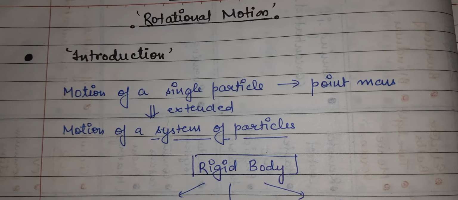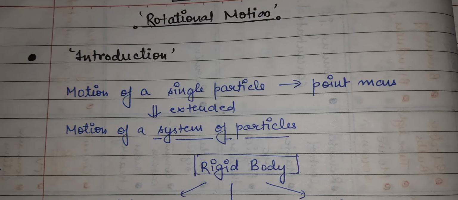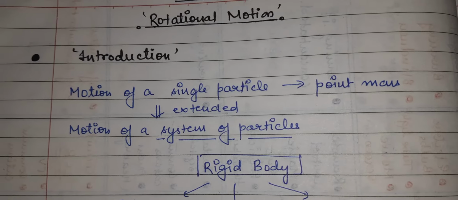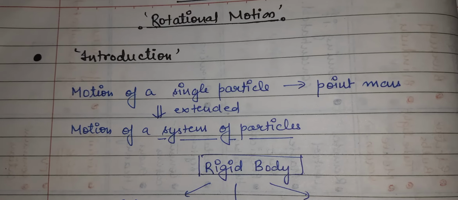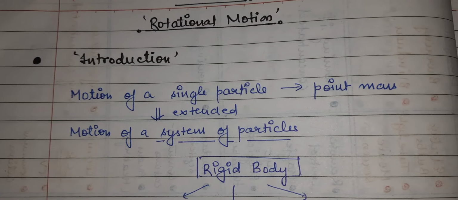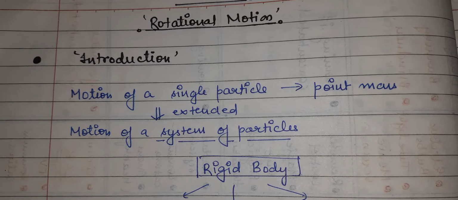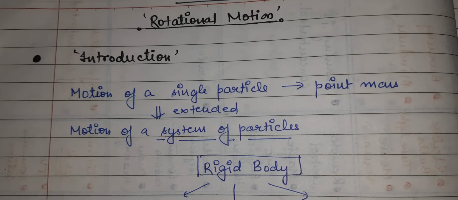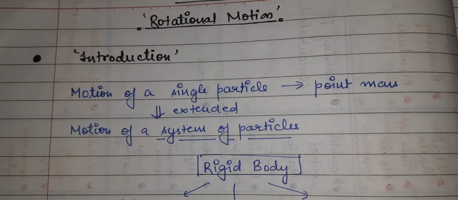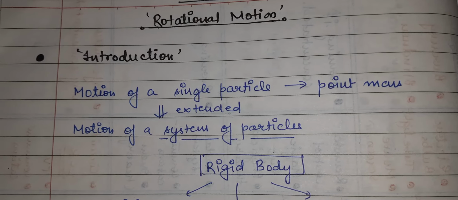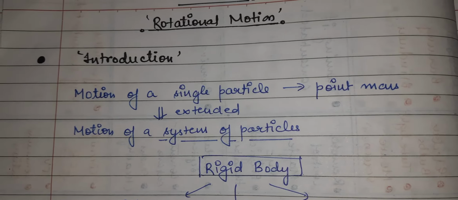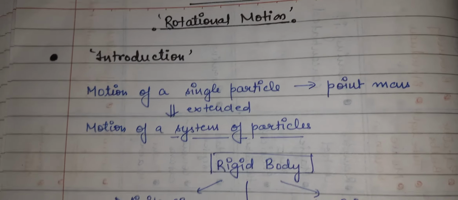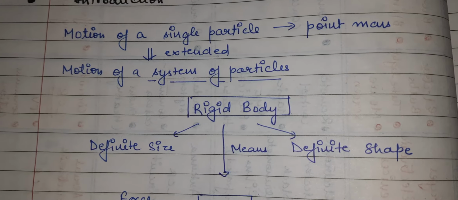other concepts like displacement, distance, speed, velocity, and acceleration. So all these concepts were related to a point mass particle. Now we will study all these physical terms for a system of particles, where we will consider the system is made up of small mass particles, and they combine together to frame a system. Next we will study the term rigid body.